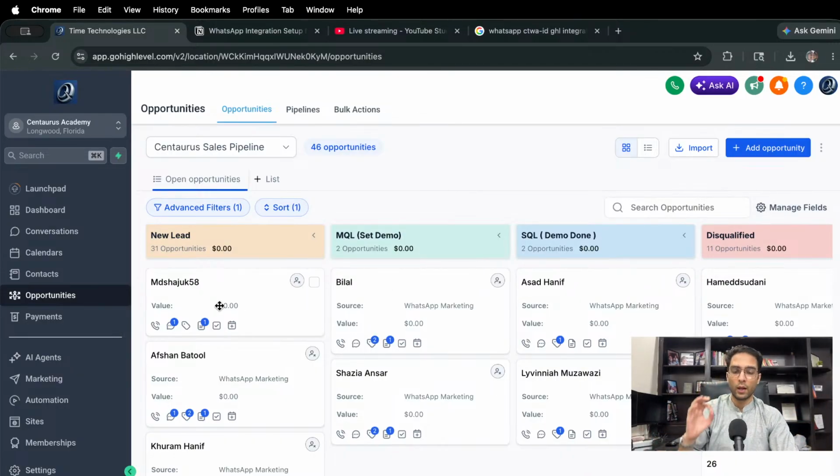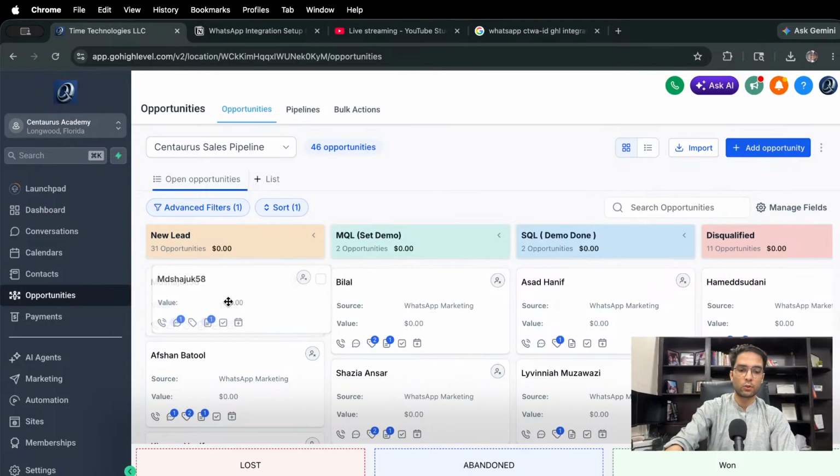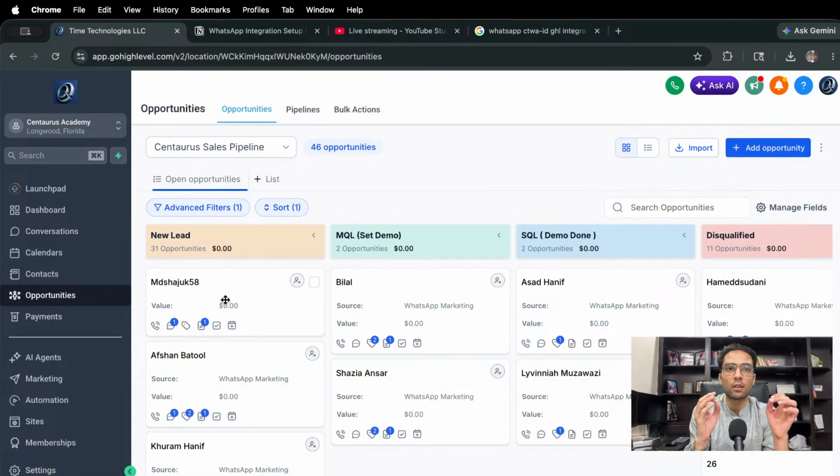When this card moves to any of these, it sends Meta a signal that this person with this click ID is a marketing qualified lead, which means it's a good lead. It's just that he's not converted yet, right? So the marketing qualified lead has a certain attribution that is sent. It's a small one. And then a large chunk is sent when they're sales qualified. And if they purchase, that is the largest one, because that's what you want, right? You want people to buy from you, not people who just talk to you and buy nothing from you, right? So this is what the automation does.